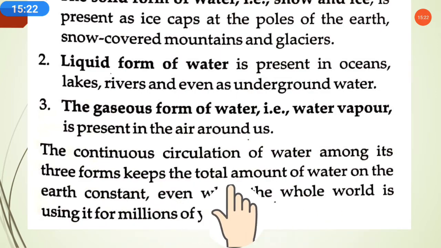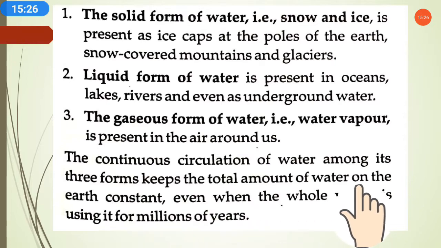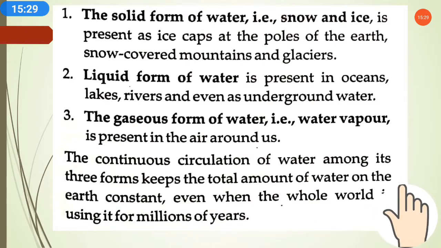And even though the whole world has been using it for millions of years, still the earth keeps the water amount constant because of the continuous circulation of water among its three forms.